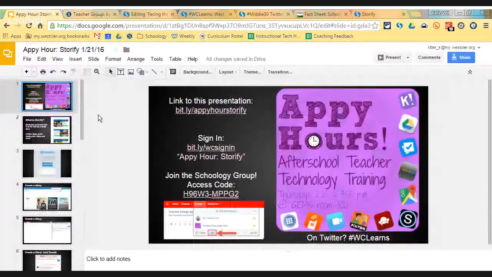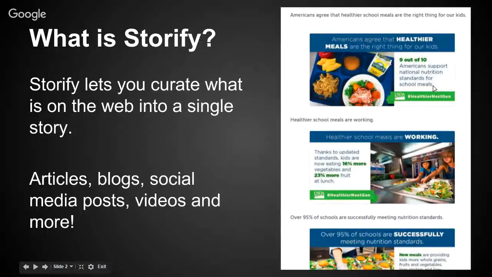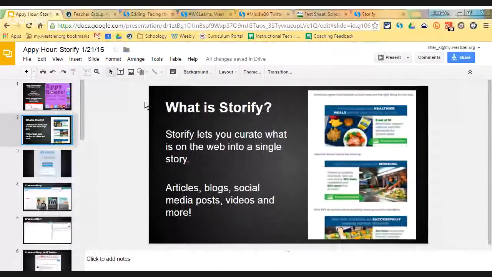So what is Storify? Storify is a content curation tool, and it lets you curate what's on the web into a single story. The image over on the right-hand side is a picture of a story that someone has created on Storify. You can add articles, blog posts, social media posts, videos, and more into a single story. I think the best way to understand that is to look at a couple of examples.